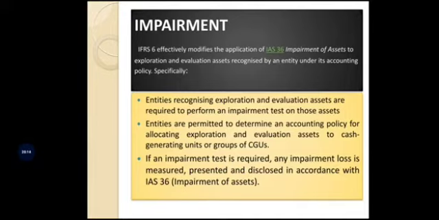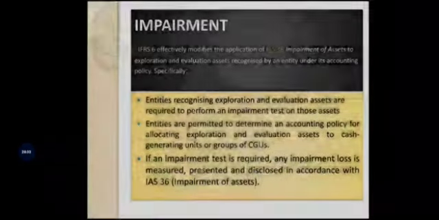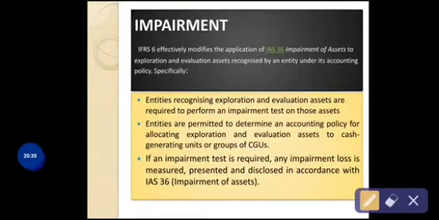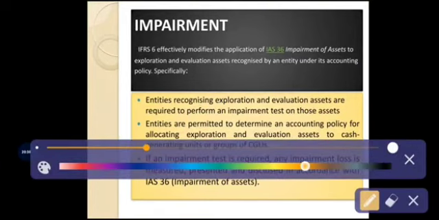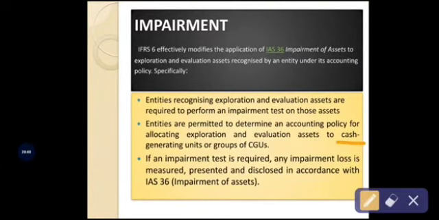So the second one, that is the second accounting policy related to impairment. Entities are permitted to determine an accounting policy for allocating the exploration and evaluation assets to cash generating units. That is, here you have the concept of the cash generating unit. So the second accounting policy is that the entities are permitted to determine the accounting policy.